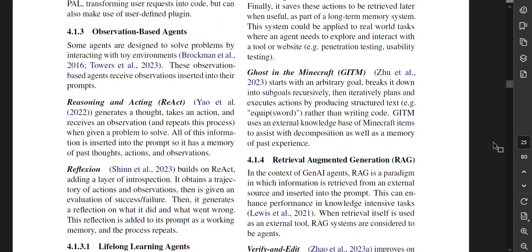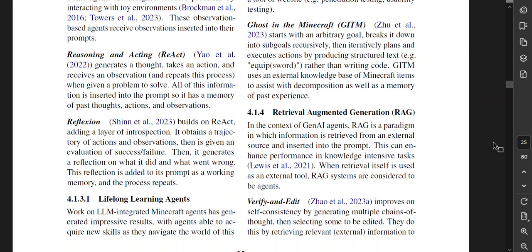Ghost in the Minecraft starts with an arbitrary goal, breaks it down to sub-goals recursively, and then iteratively plans and executes actions by producing structured texts, such as equip sword, rather than writing code. Ghost in the Minecraft uses an external knowledge base of Minecraft items to assist with decomposition, as well as a memory of past experience, and I know nothing about Minecraft, so I will leave that there.